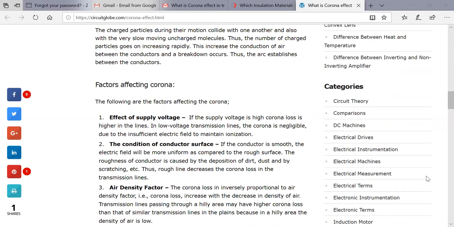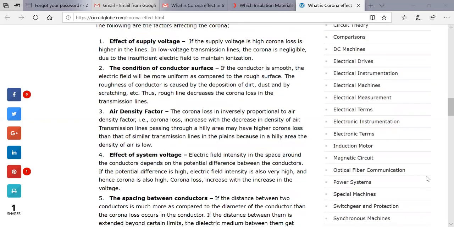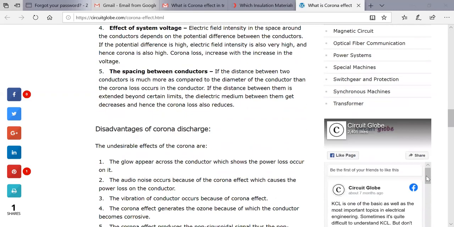Then the air density factor: the transmission line passing through a hilly area has a higher corona loss compared with a similar transmission line in plains. Then the effect of system voltage. Then the spacing between the conductors.